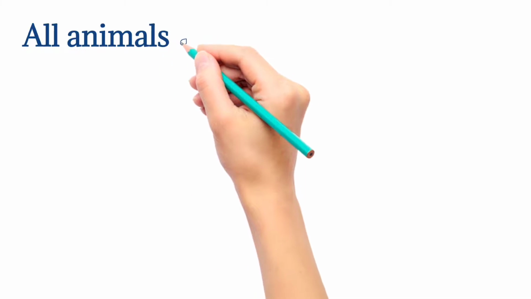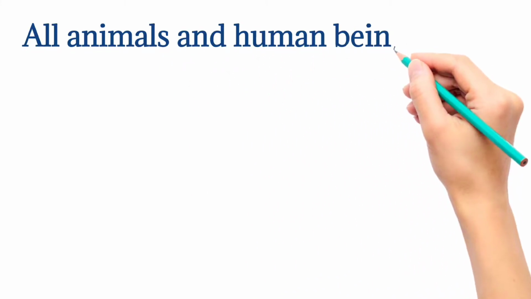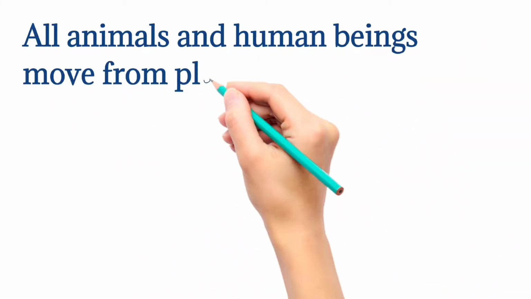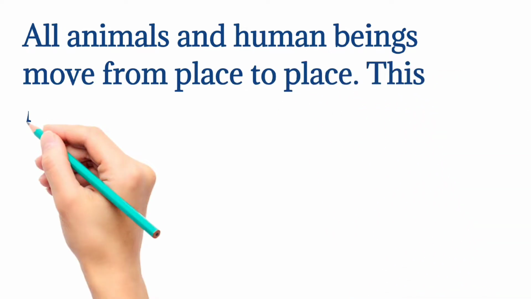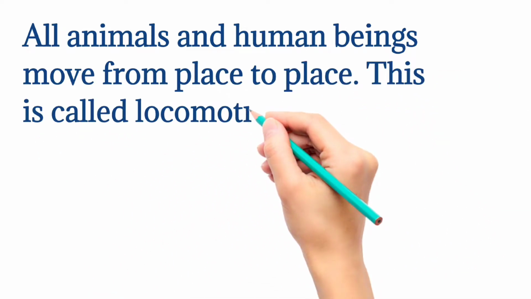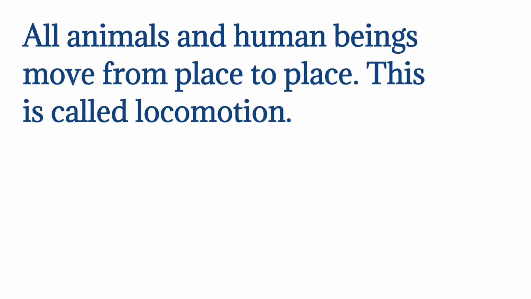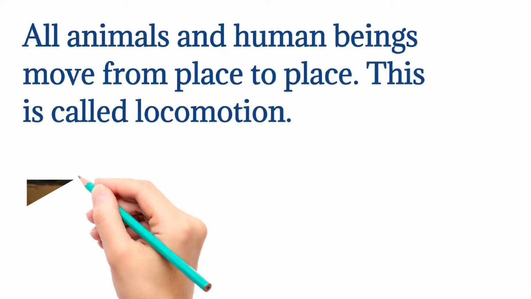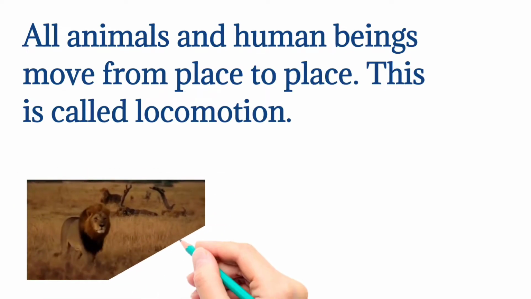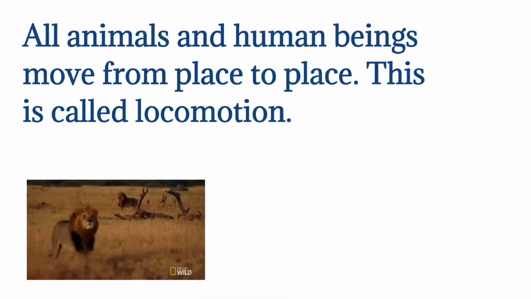All living organisms show some type of movement, either they are animals or human beings. They can move from place to place. This is called locomotion. Animals and humans both have some locomotory organs, as you see in the pictures.